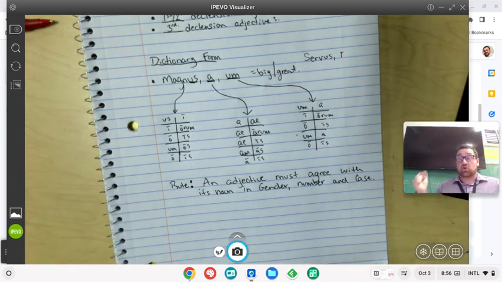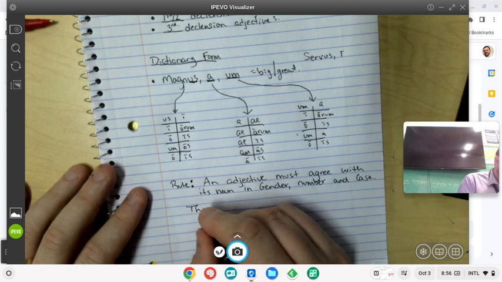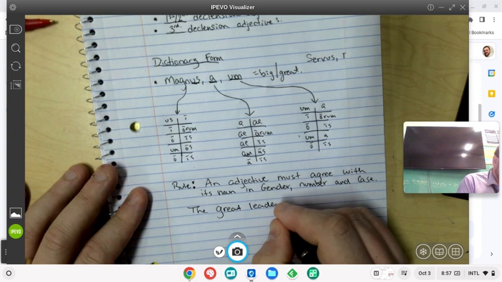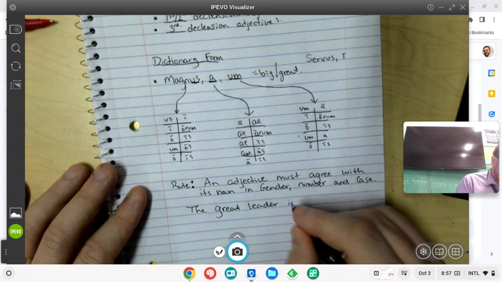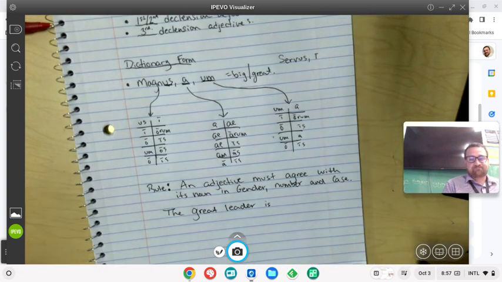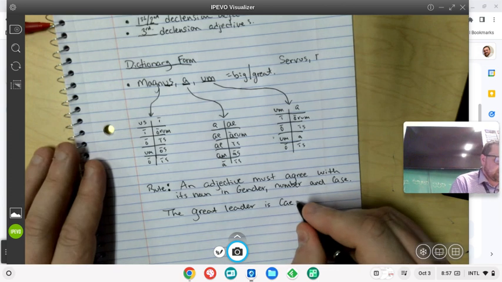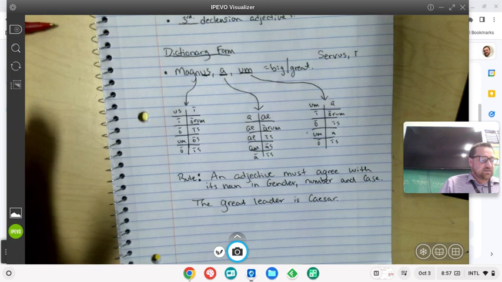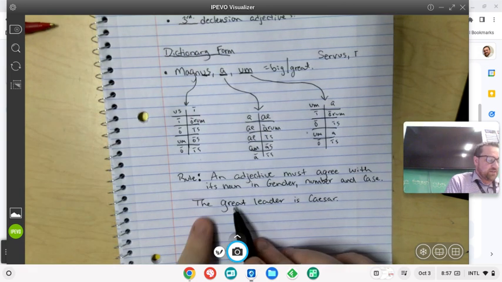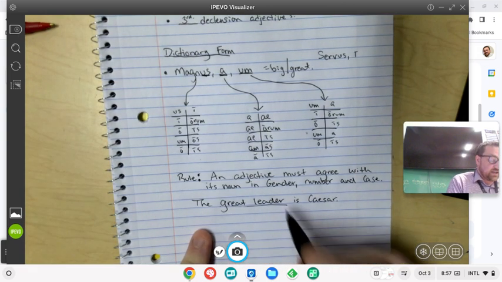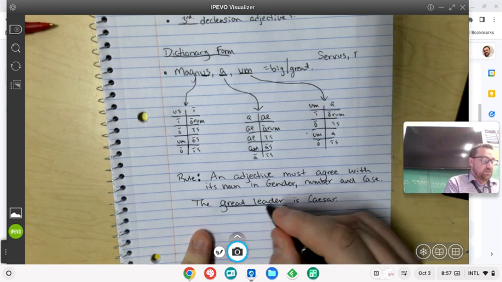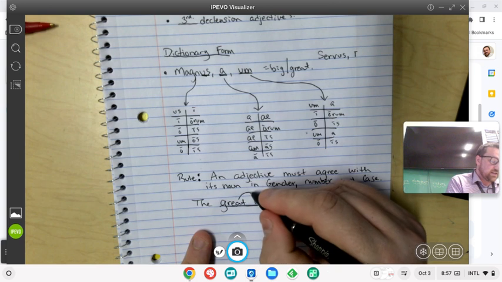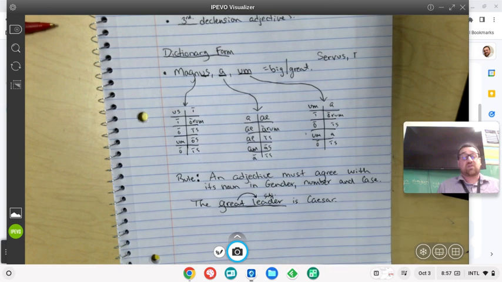So if we want to say the great leader is, let's make it quick and easy, Caesar. The great leader is Caesar. Okay? Then, the great leader is the subject of our sentence. What's the noun, though, that's the subject of our sentence? Leader. Leader is the subject. Great is just an adjective that's describing leader.